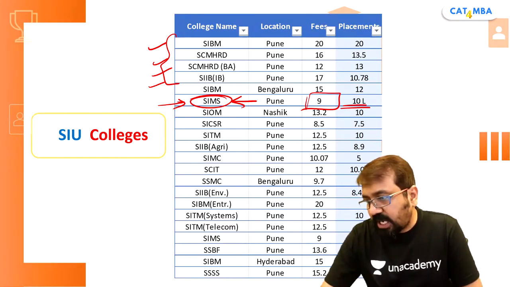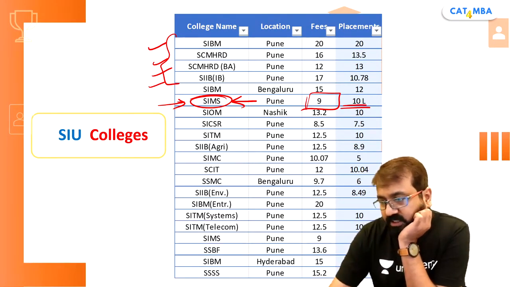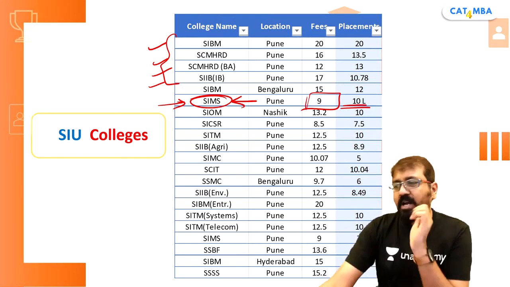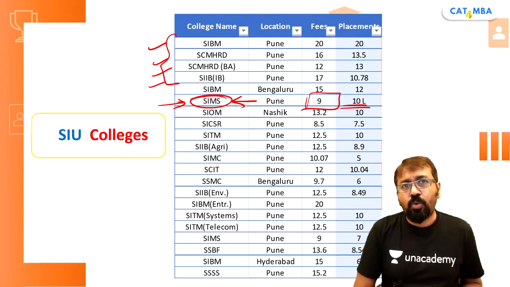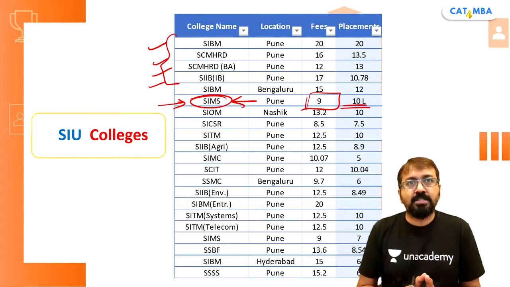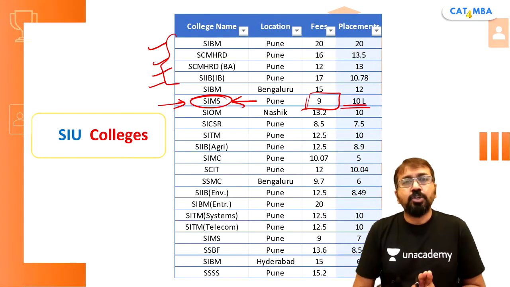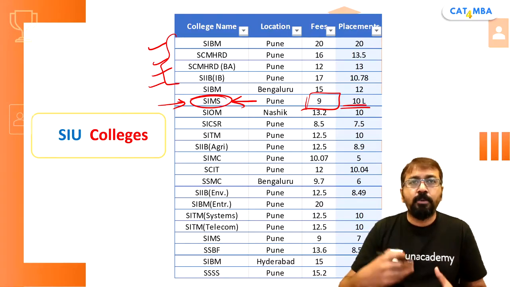Purnima says: Sir, I am targeting SIBM Pune. In my first mock I got 31.51 percentile. So do you think if I still target and continue preparing, I'll at least score good? Purnima, see, what I'll suggest is don't look at the end outcome right now. Don't think about the future. Okay? Talk about the present and focus on the present. So what you should be doing right now is just working on how to improve your score.